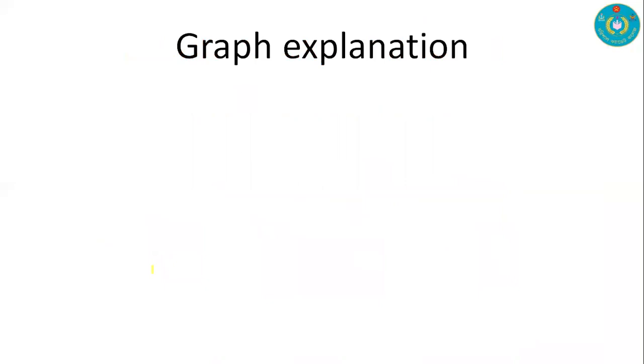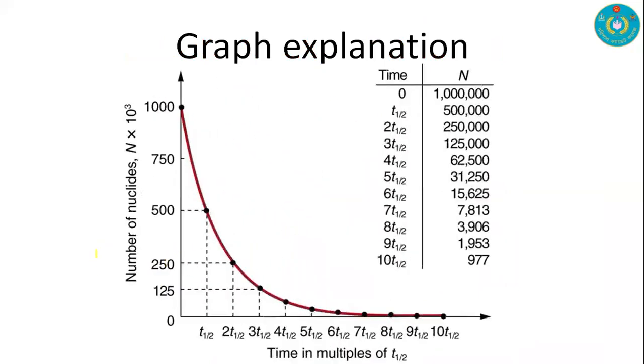And we are going to explain this graph, so observe this graph. If you want to understand any graph, then at first you have to look at the axes. In the x direction, we have time in multiples of half life, and in the y direction we have the number of nuclei. At the very initial point we have 1000 into 10 to the power 3